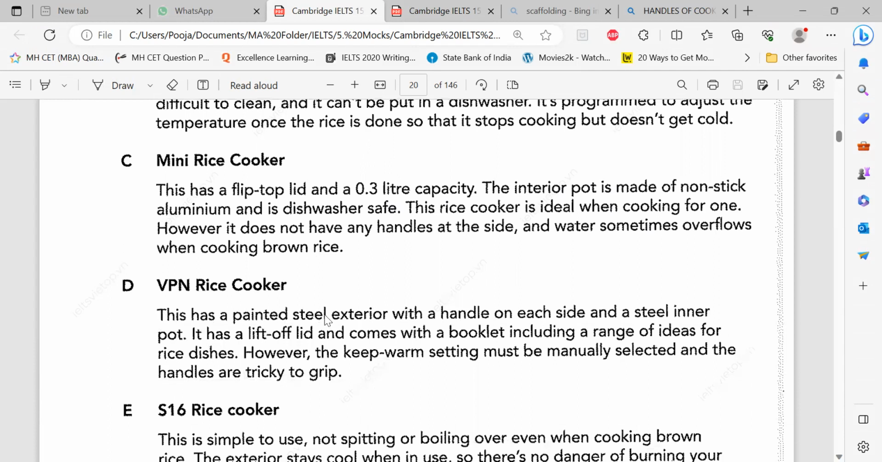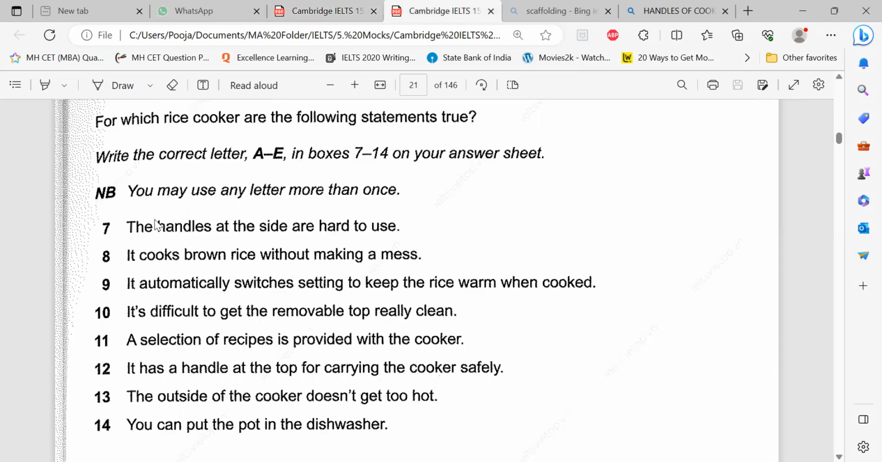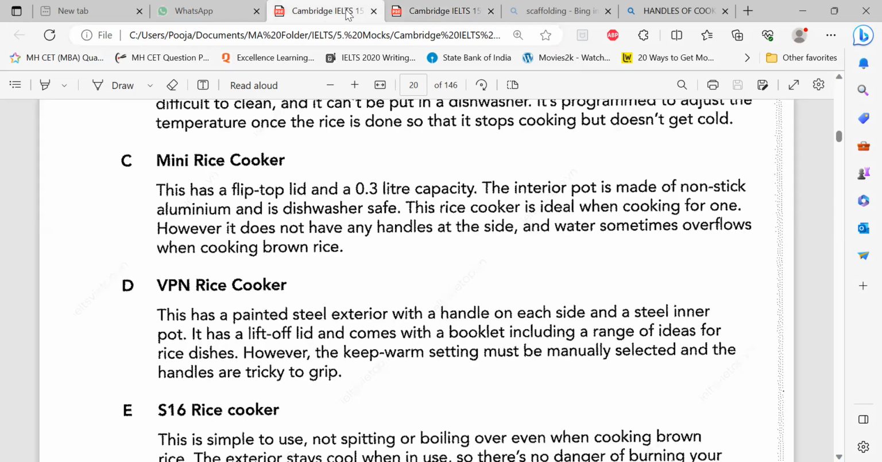This has a painted steel exterior with a handle on each side and a steel interior. But handle, there's nothing negative or positive. It has lift-off lid. Okay, that comes out. The keep warm setting must be manually set, not automatically. No. Oh, handles are tricky. So hard. Tricky to grip. I got this. So this is D. Seventh one D. Okay, but still the brown rice one is not clear yet.